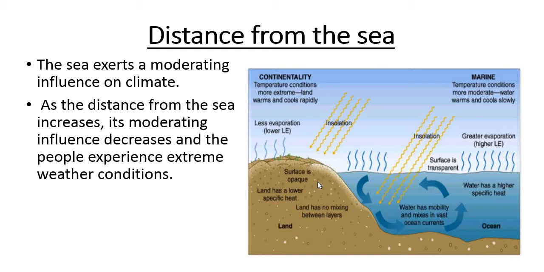As the distance from the sea increases, its moderating influence decreases and the people experience extreme weather conditions. We are talking about India, so when anybody moves from the coastal region to the interior part of India, its moderating influence decreases and the people experience extreme weather conditions.